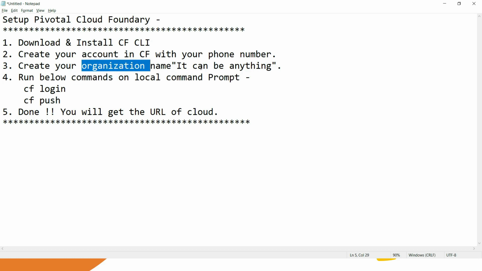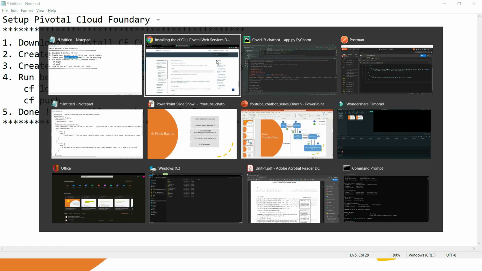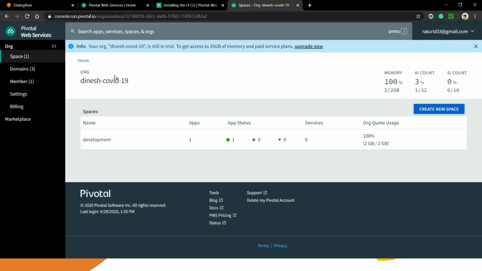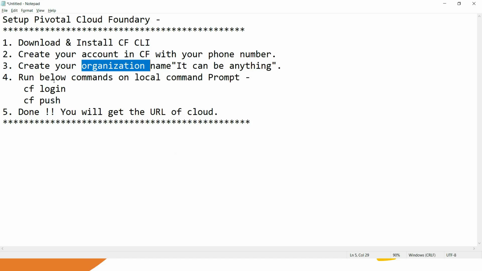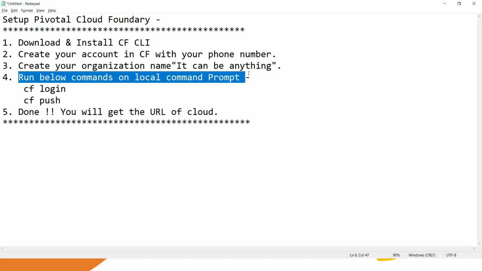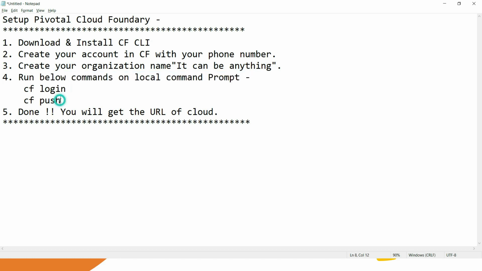It can be anything. Let me go to the URL, and I am logging in with my account, and you will be able to see that I have created my organization name like this. Inside it, it showed me development by default. Then you have to run the below commands, cf login and cf push, one by one.